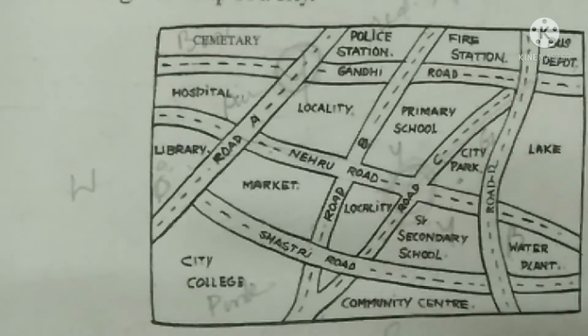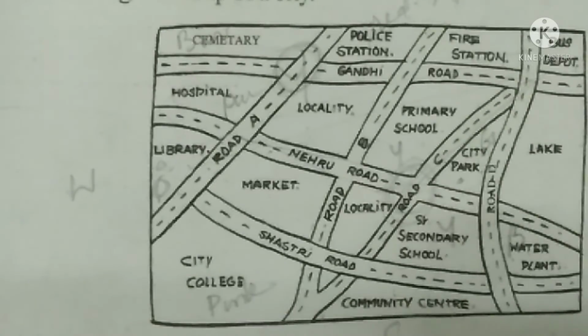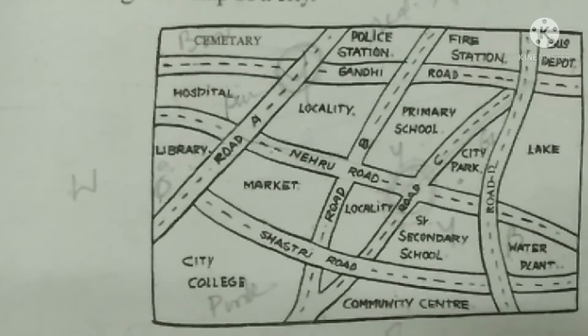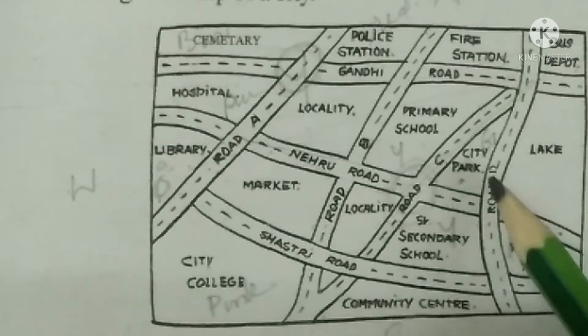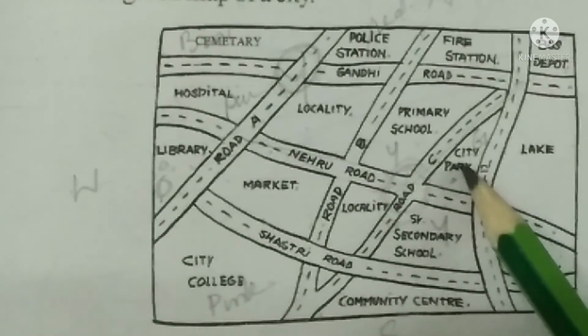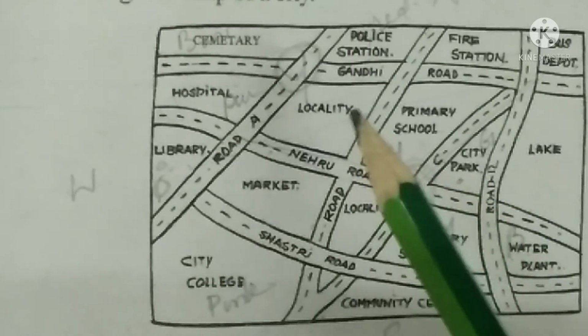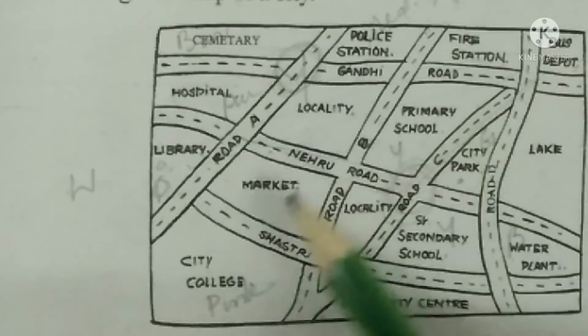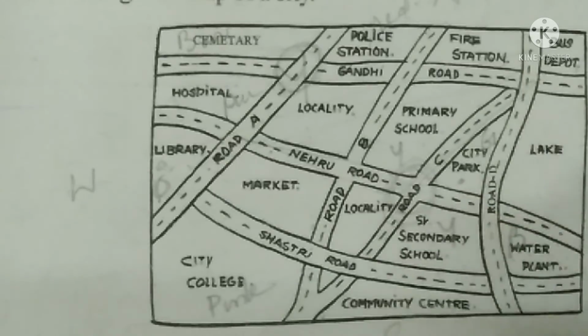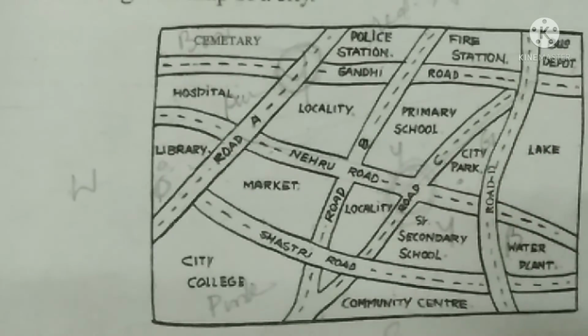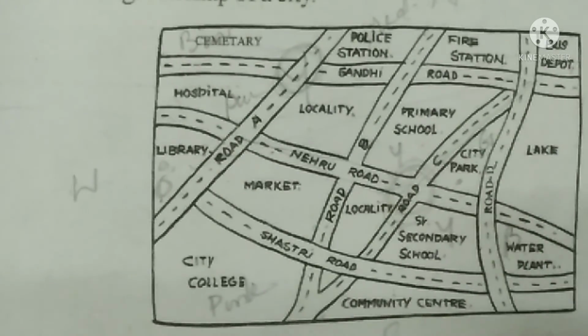Okay. And then, which is further east, the city park or the market? Where is city park? Here is the city park. And the market is here. So which one is further east? This one is further east, toward the east.